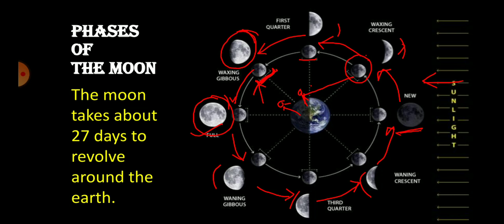So in 27 days, the earth also moves from one place to another in its orbit. So the portion of the moon that gets sunlight, or the direction the sunlight falls on the moon's surface, also gets changed.